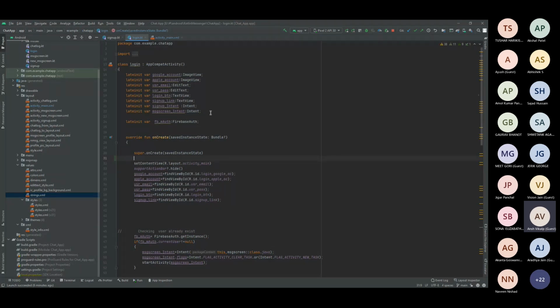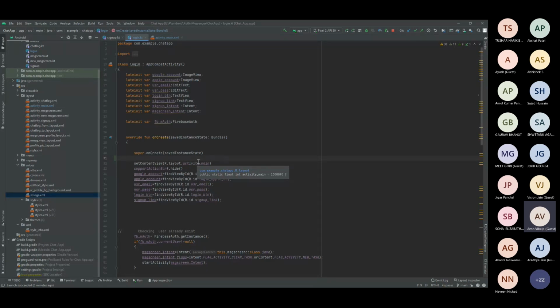Normally, industry standards say that declaring views inside onCreate, inside the class, is a very bad technique. I will tell you why. Whenever you load an app, whenever that particular class gets loaded and the onCreate function is called, the memory consumption will be very high. At that time it will take much longer for the app to load.